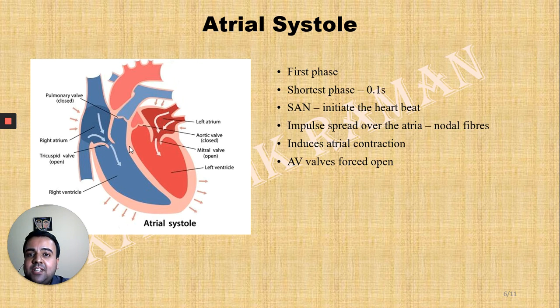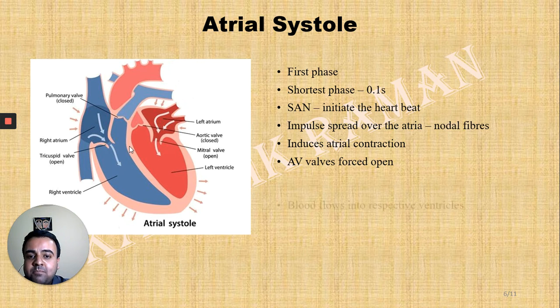During the atrial systole, the pressure inside the atria increases. As a result, it forces the AV valves to open. AV valves are the atrioventricular valves, namely the mitral valve or the bicuspid valve and the tricuspid valve.